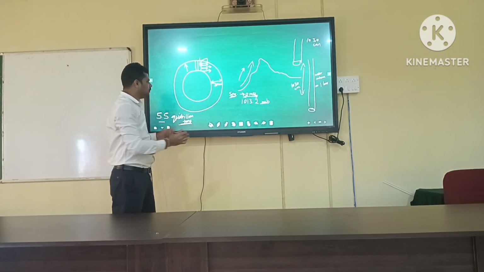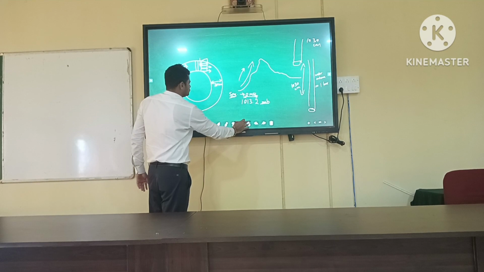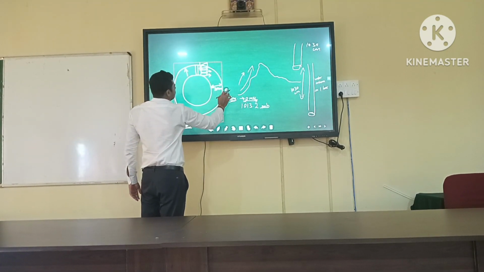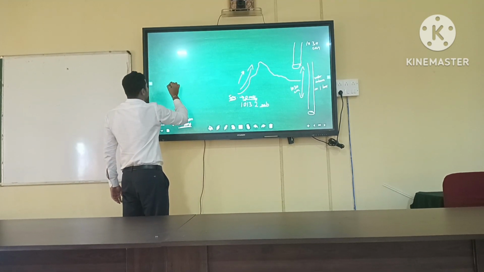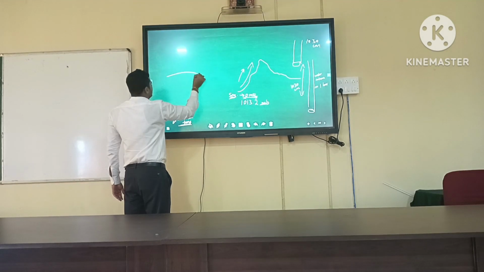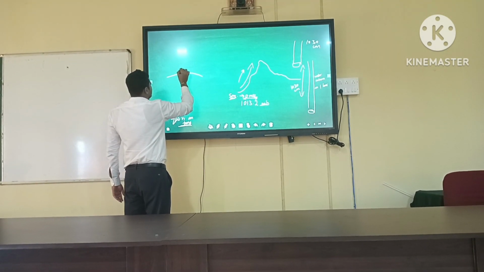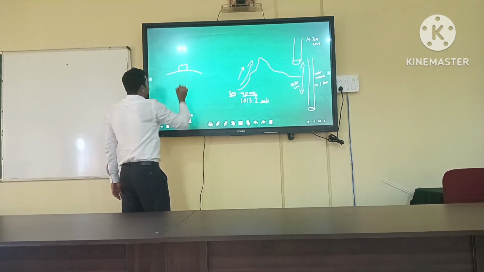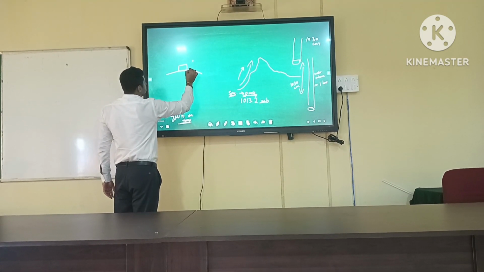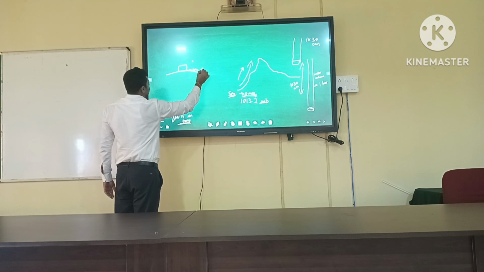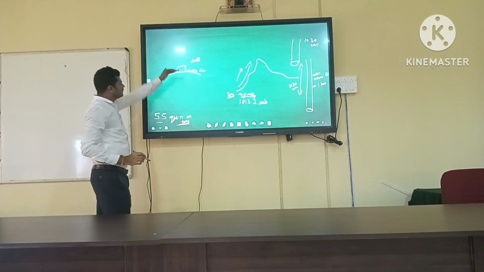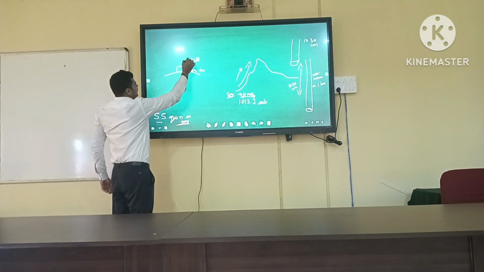In other words, we can understand it this way. For example, think that this is the Earth's surface, and there is a mass of air like this. If you measure, this is the seashore and this is the top of the hill. The air pressure here will be less.